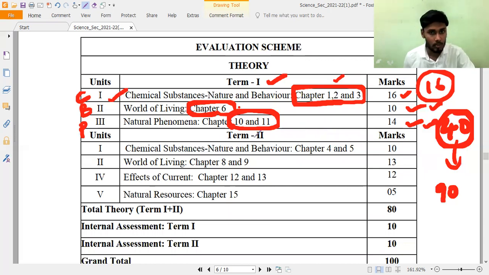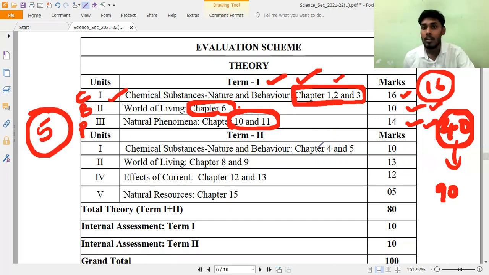Coming to Term 2, again the remaining chapters. As we know, CBSE 10th chemistry has a total of 5 chapters. 3 chapters are already in Term 1. The remaining 2 chapters, chapter number 4 and chapter number 5, will come under the second term. From that we used to get 10 marks. Next, world of living, again biology, chapter number 8 and chapter number 9. From that we used to get totally 13 marks.